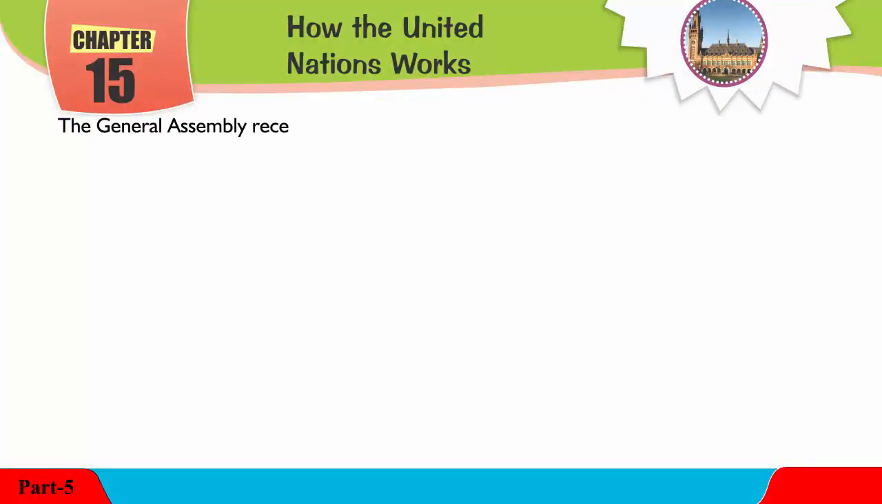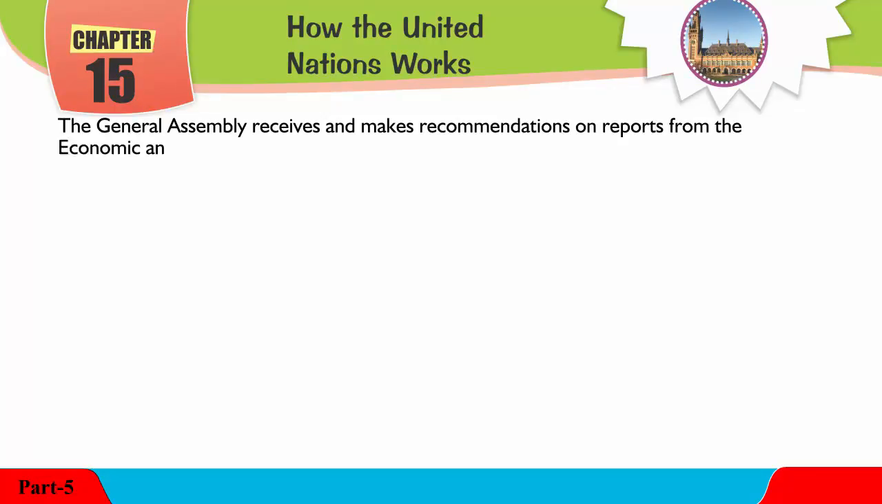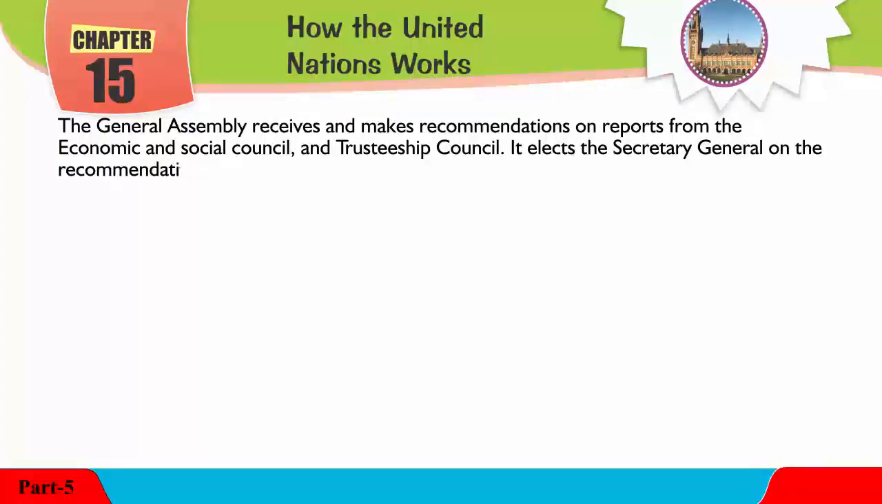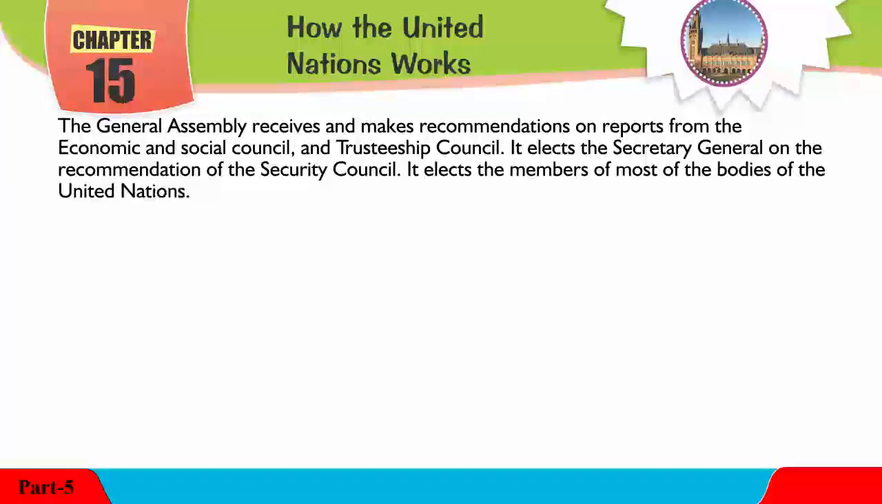The General Assembly receives and makes recommendations on reports from the Economic and Social Council and Trusteeship Council. It elects the Secretary General on the recommendation of the Security Council. It elects the members of most of the bodies of the United Nations.